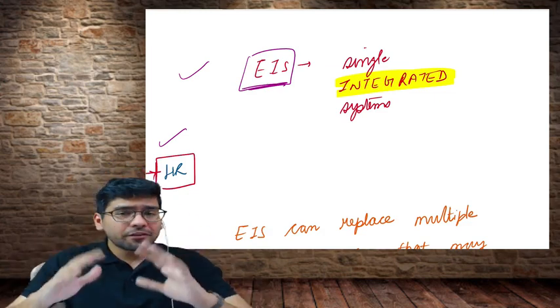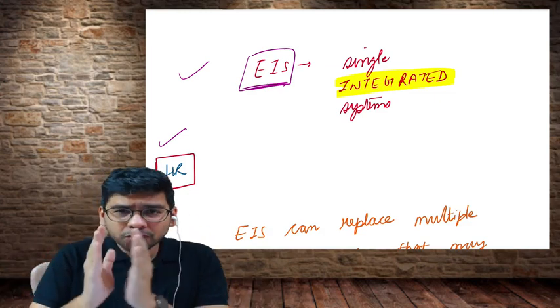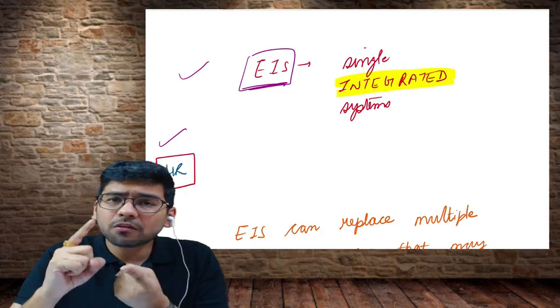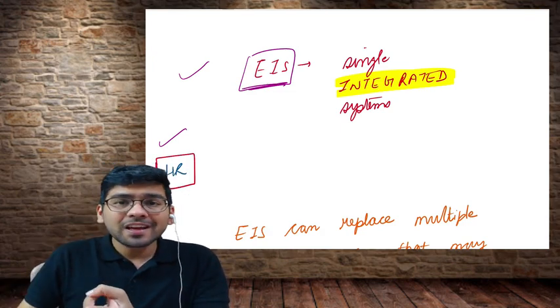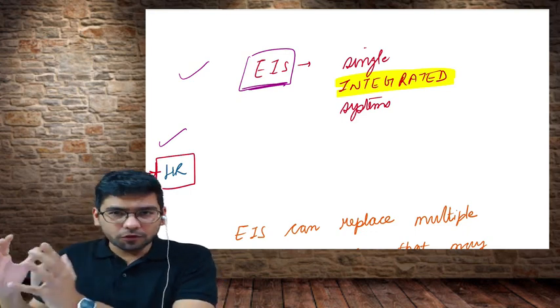Okay. So what all definitions have we covered, guys? As of now, I have covered 4 definitions with you. I covered the word system. Okay. I covered the word data. I covered the word information, and then I covered the word enterprise information system.